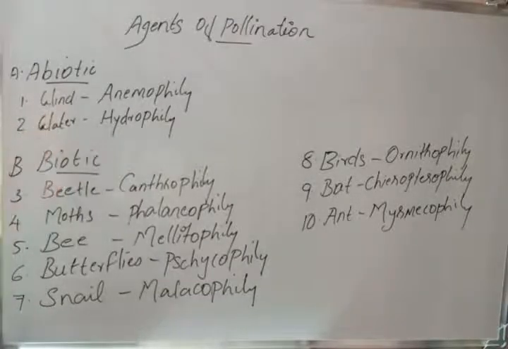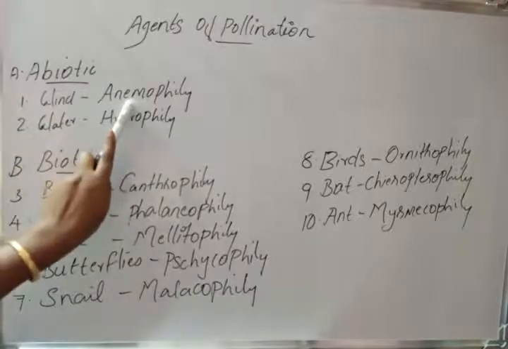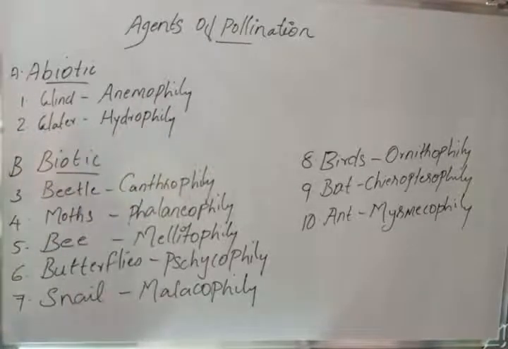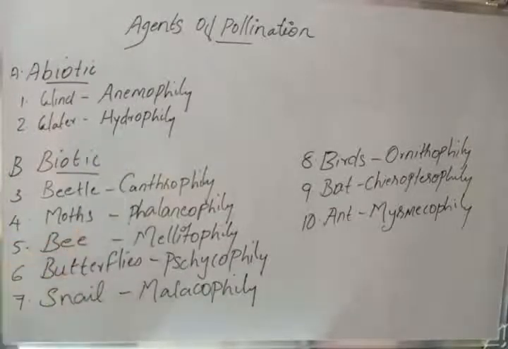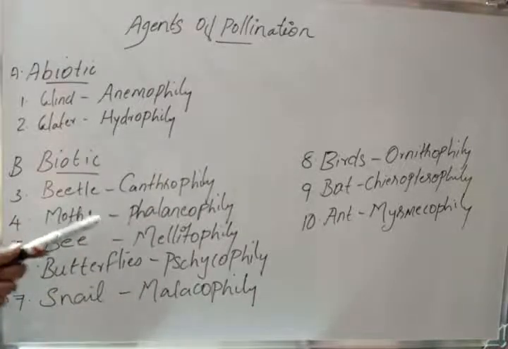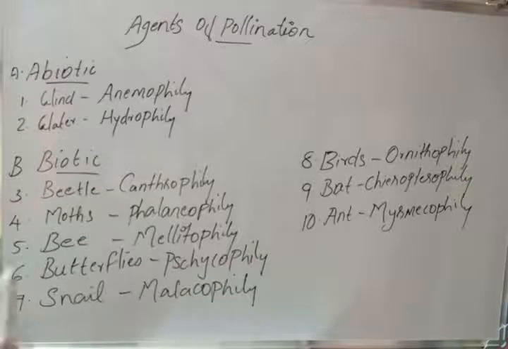If it is wind, we call it anemophily; if it is water, hydrophily. For biotic agents: beetle, cantharophily; moth, selenophily; bee, melitophily; butterfly, psychophily; snail, malacophily; birds, ornithophily; bat, chiropterophily; and ant, myrmecophily.